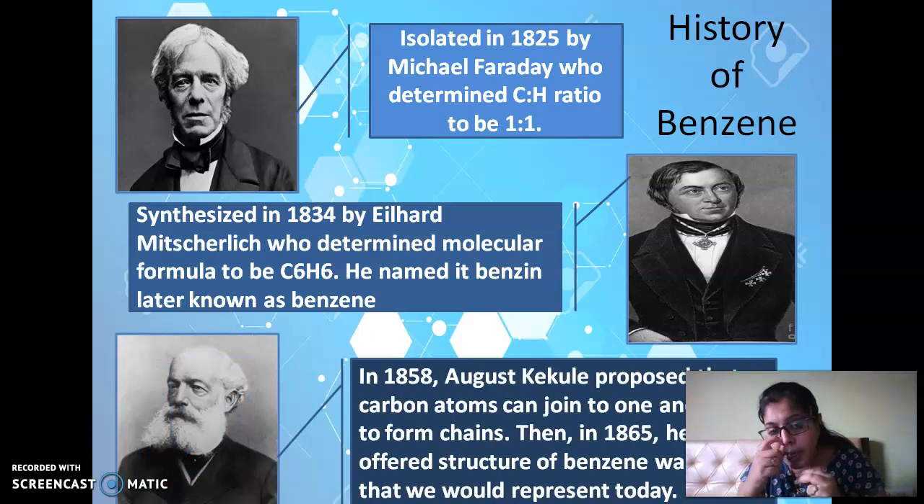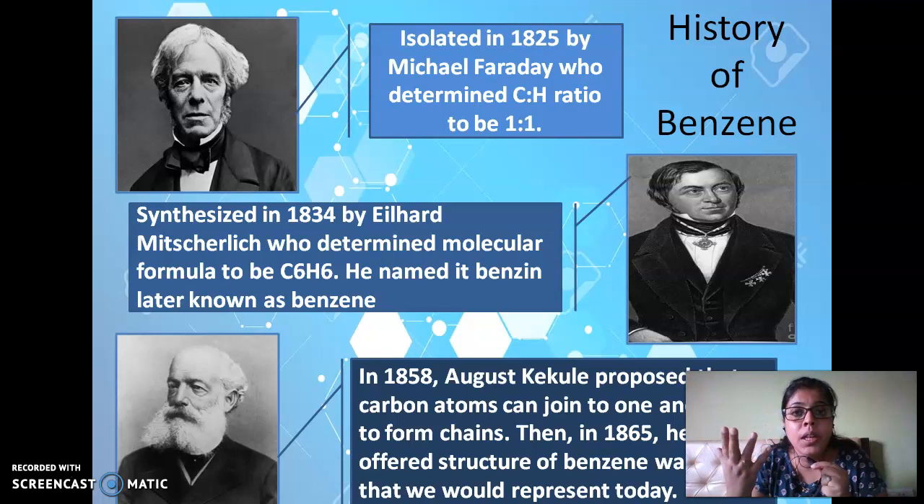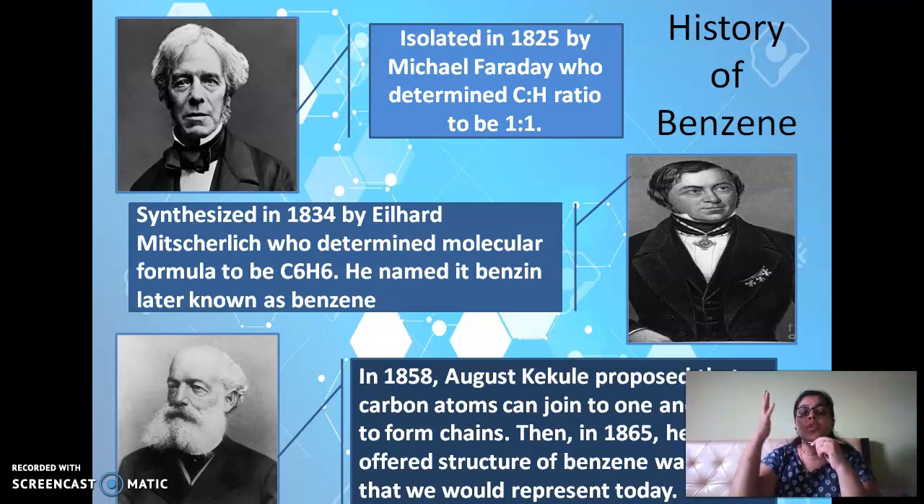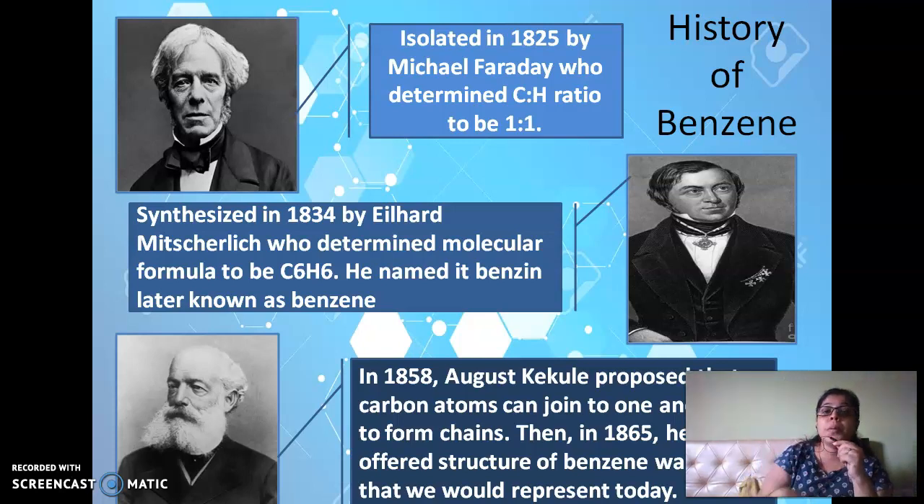And then in 1858, again about 10 years later, August Kekulé proposed that carbon atoms can join to one another in the form of a chain. Of course, everybody knows about his dream, that he was sleeping and he dreamt of a snake which wants to bite its own tail. When he was viewing that, he understood that the carbons may not be in a straight chain, but may be arranged like a ring, and pi bonds would be alternately arranged. And in 1865, Kekulé offered us the benzene structure which we use today.